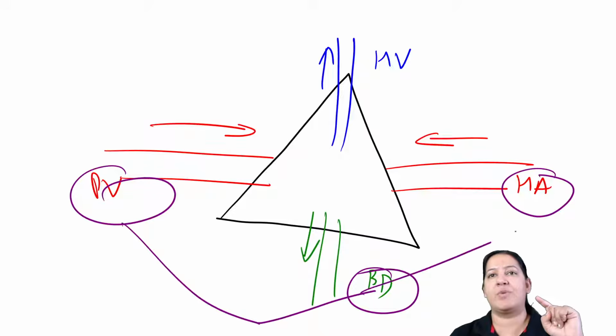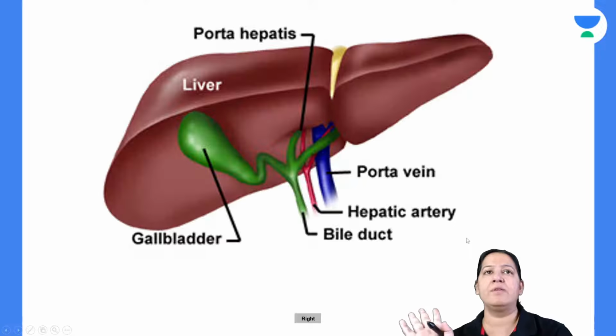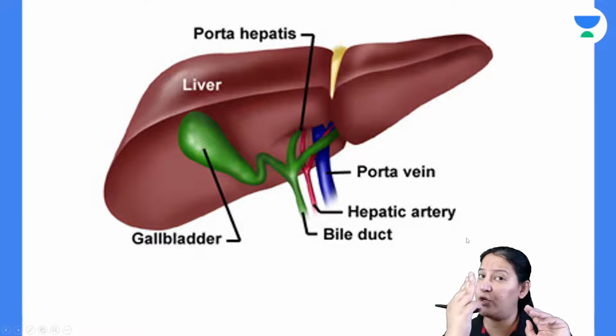These three are best friends. They always travel together. So what is the surface of the liver? See the surface of the liver. Can you see? These three constitute the portal triad.